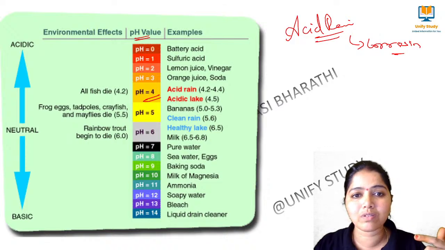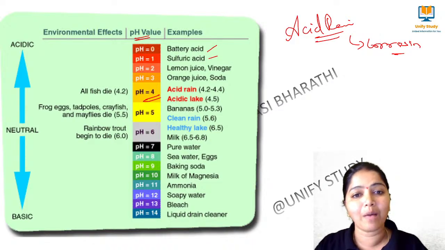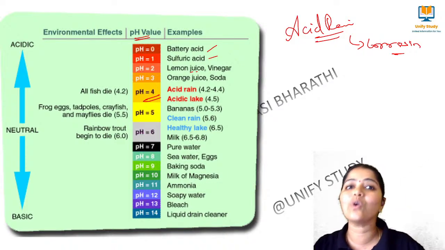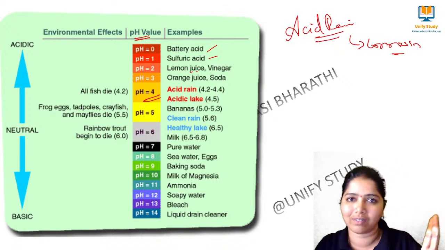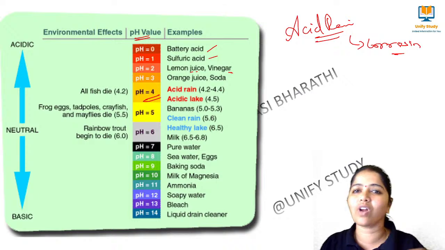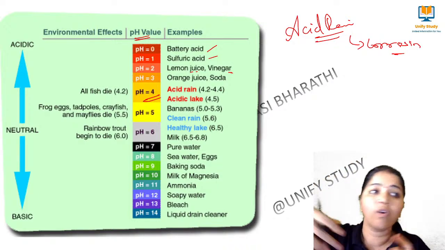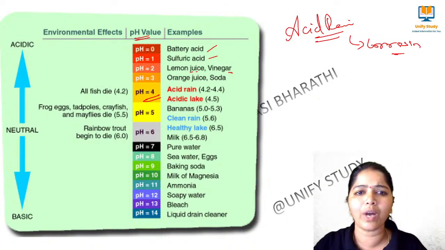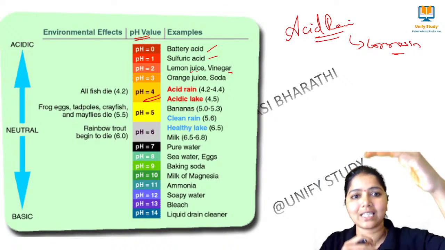We are not supposed to drink battery acid, sulfuric acid and all, we are not able to consume. Lemon juice, we will not consume it in a concentrated way. We will dilute the lemon juice, with 2 spoons of lemon juice we will add 1 tumbler of water. Am I right? So that the pH level will decrease. So see here, vinegar and all, we will not consume a whole bottle. We will just add 1 spoon. For a whole family we add 1 spoon, not 1 spoon, half spoon only we will add. You understand, right? So those things will have the acidity, high acid nature will be there.